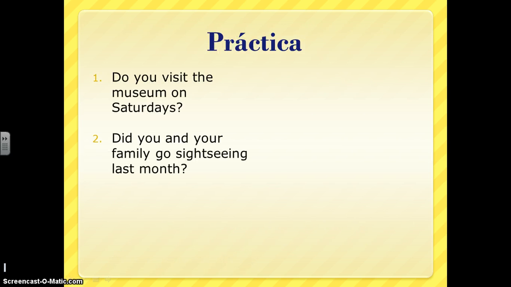So here's your last opportunity to stop and practice. Do you visit the museum on Saturdays? Again, do, think about it, is a cross-out word. What's our verb to visit? And then how do we say on Saturdays? For number 2, did you and your family go sightseeing last month? Think about who's our subject, and then our verb to go sightseeing, or a phrase to go sightseeing. That's on your vocab list. Please make sure if you don't know what that is that you take the time to look it up. Hit pause and write out those questions now.